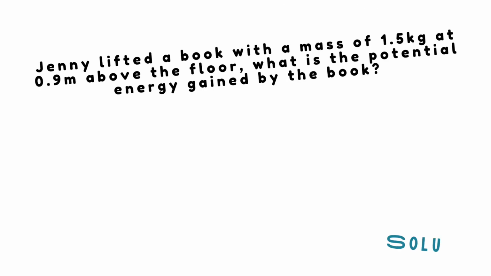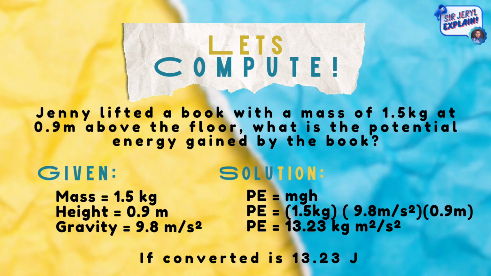Now let's try to apply the formulas and try to compute. Jenny lifted a book with a mass of 1.5 kilograms at 0.9 meters above the floor. What is the potential energy gained by the book? First let us write the given. Mass is equal to 1.5 kilograms. Height is equal to 0.9 meters. Gravity is equal to 9.8 meters per second squared.